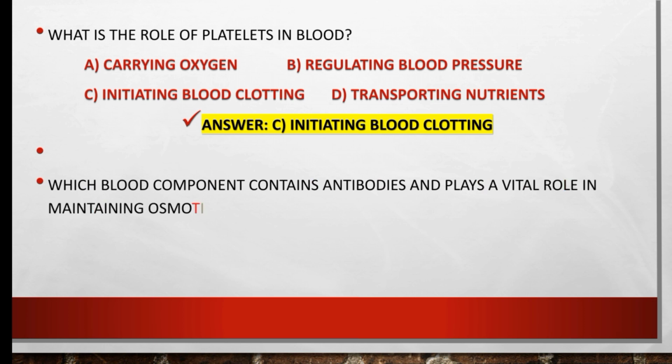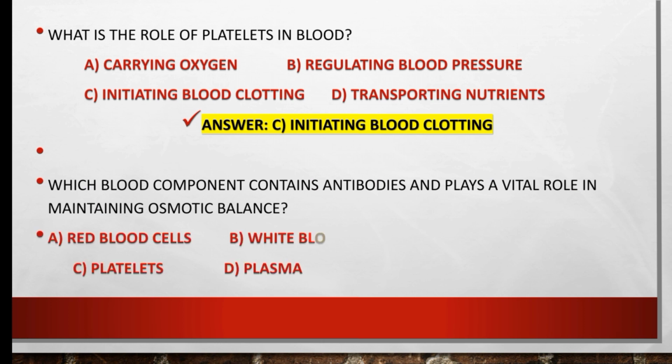Which blood component contains antibodies and plays a vital role in maintaining osmotic balance? Our options are red blood cell, white blood cell, platelets, or plasma. So the right option is plasma. Plasma contains antibodies and plays a vital role in maintaining osmotic balance.